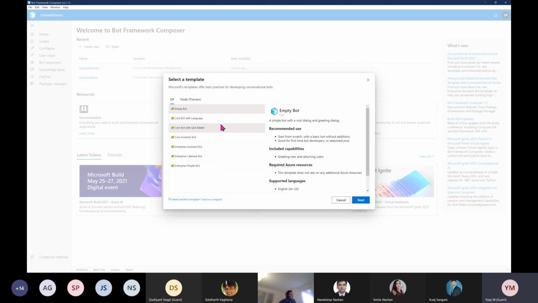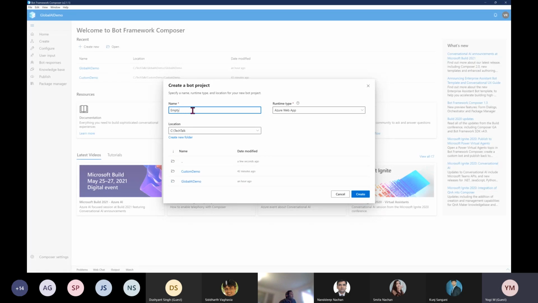So the main basic code has been written in this template. For example, here I created the Global AI Demo. For this, I have used the empty bot. Click next. You enter your project name. And the next one, you have to choose your runtime type. What type of runtime am I going to use? I can use Azure Web App or Azure Functions, you can select it, but I skip this one because my motto is to focus on Composer, not Azure Functions or Azure Web App, so I leave it at this moment. Once you enter the project name and click create, the project gets created automatically.